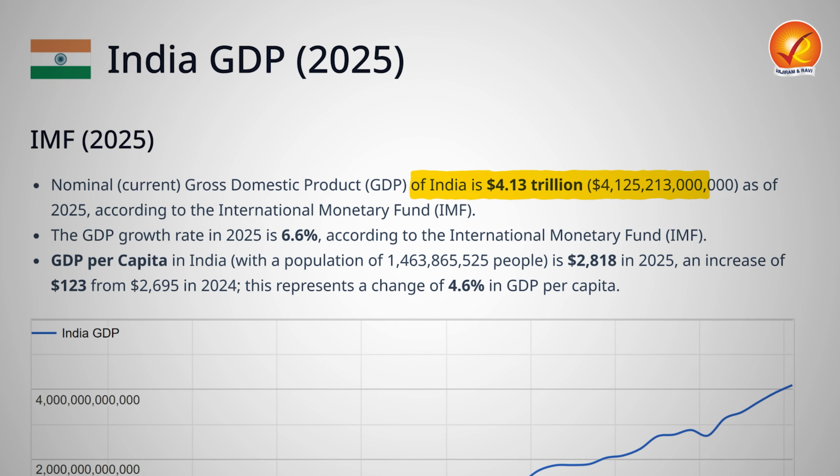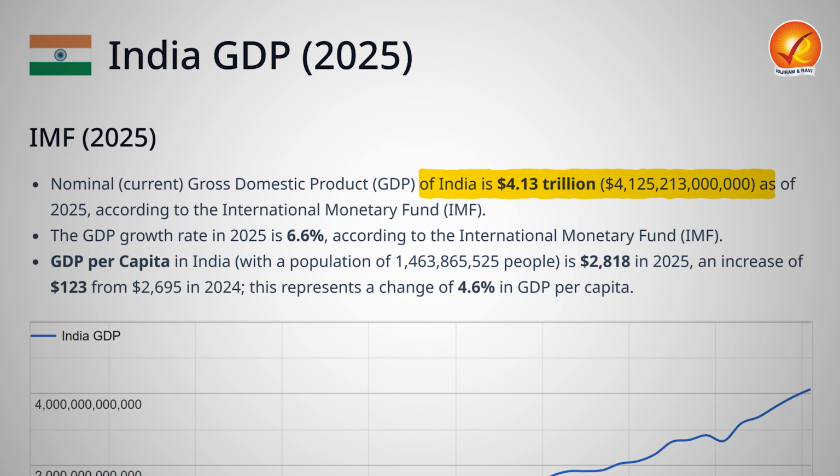And if I have to summarize in one line what is GDP, GDP, gross domestic product, refers to the gross value of final goods and services being produced within the domestic territory of an economy in one financial year. Again, I'll repeat it for you. GDP refers to the gross value of final goods and services being produced within the domestic territory of a country in one financial year. And if we say India's GDP is $4.1 trillion, which means in a year, India is producing 4.1 trillion worth of final goods and services within the domestic territory of India. That is what you mean by GDP.